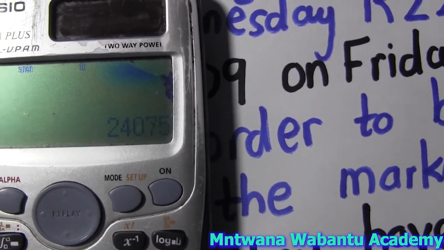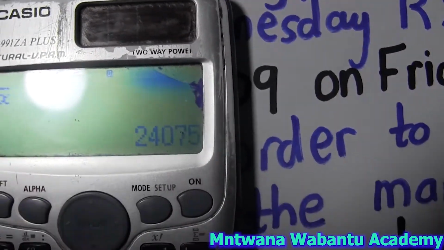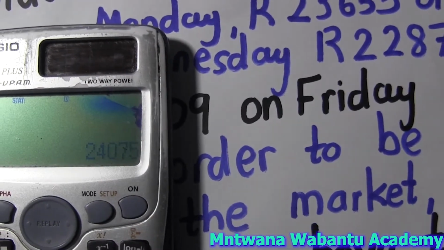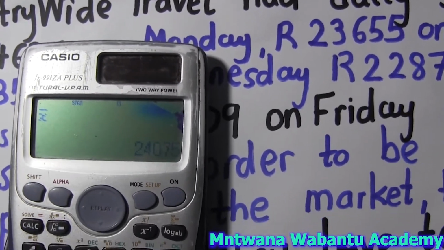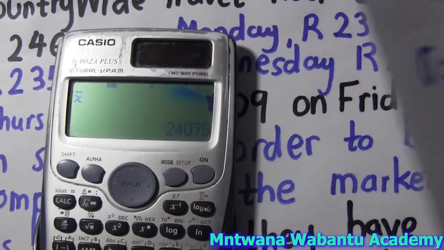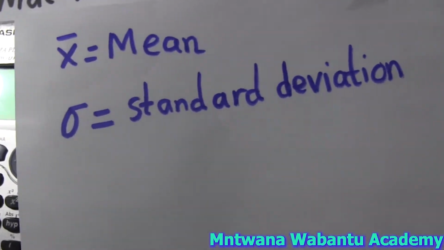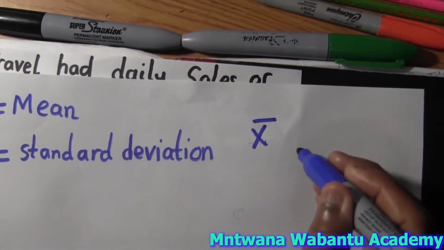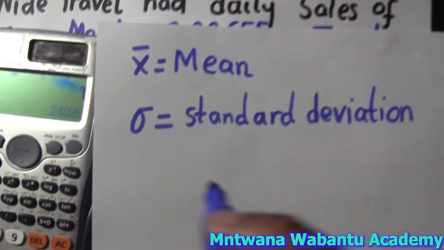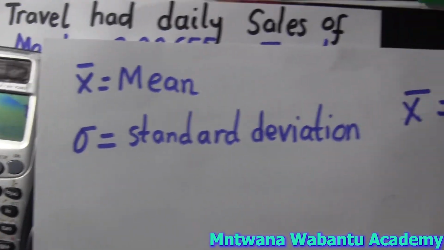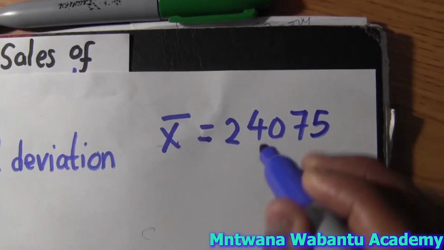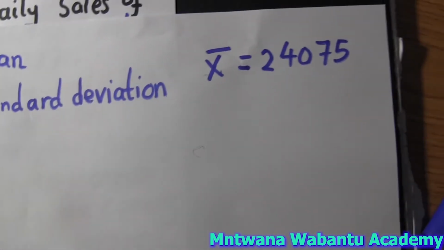Oh, so our mean is 24075. But remember, this is the mean for this week, before the increase. So I'm going to say my mean for this week is equal to 24075. Okay, so let's find the 2% of this.